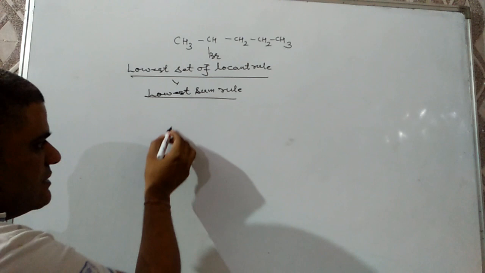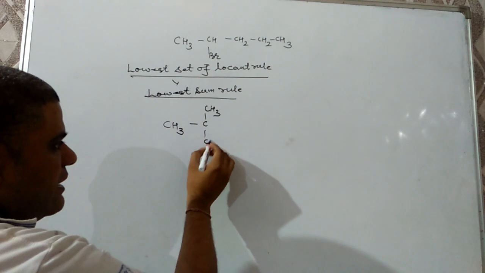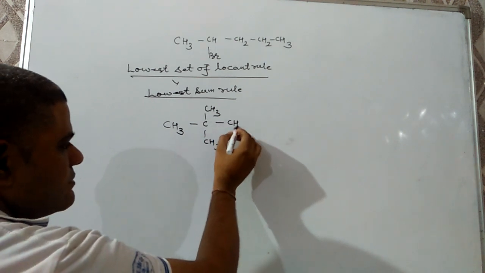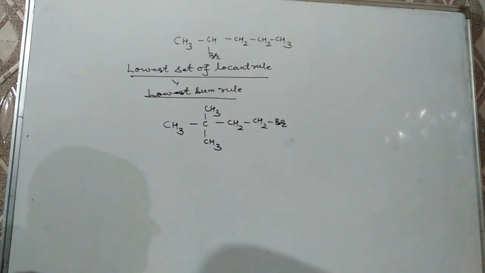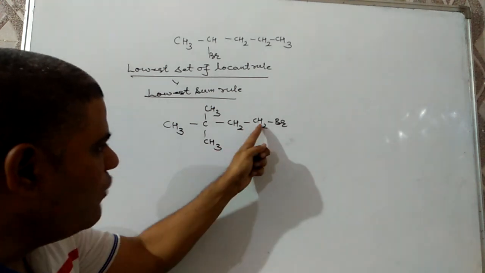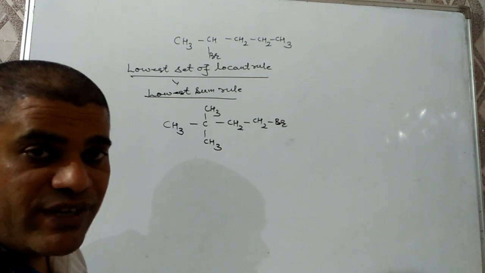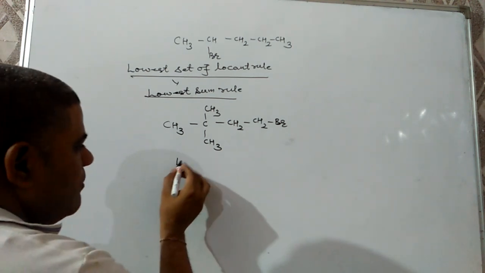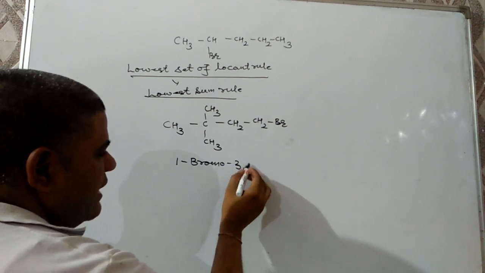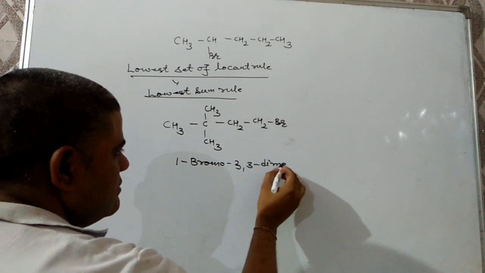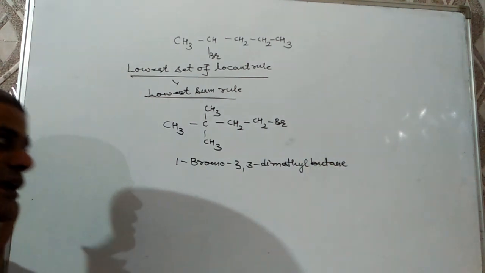I am taking two examples. The first one is CH3, C, CH3, CH3, next CH2, CH2Br. We have to write down the IUPAC name of this compound. Then two sets are possible, 1, 3, 3 and 2, 2, 4. So we have to take the lowest one, which is 1, 3, 3. So the name is 1-bromo-3,3-dimethylbutane.